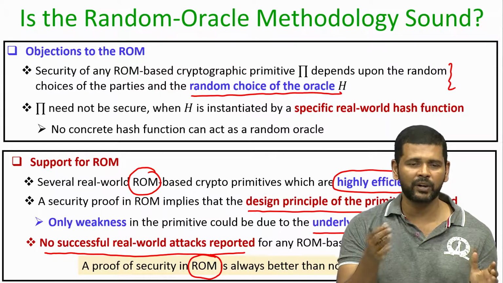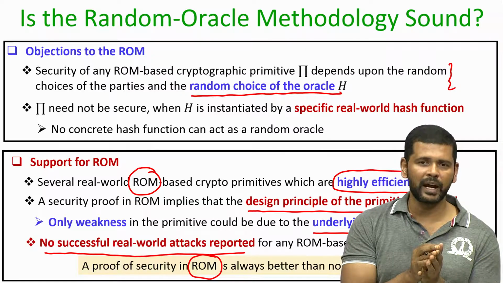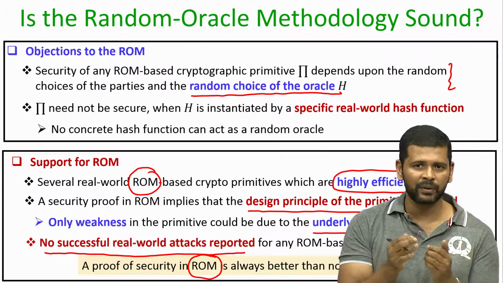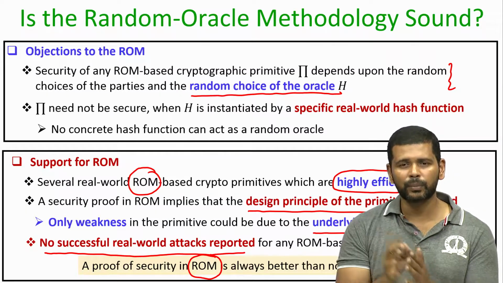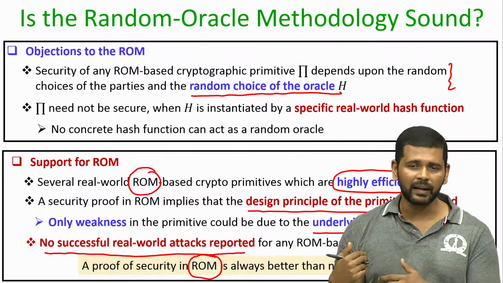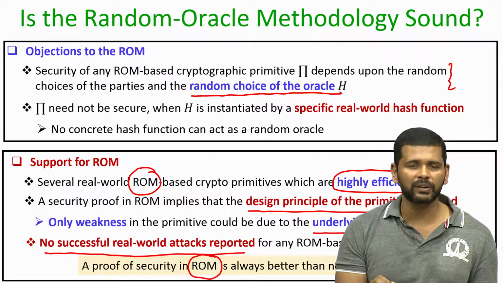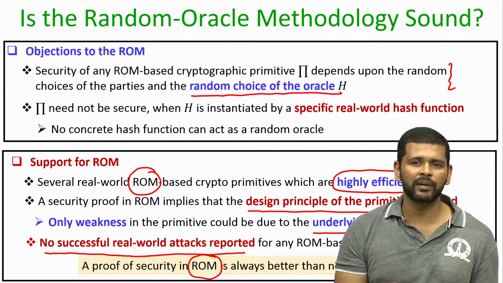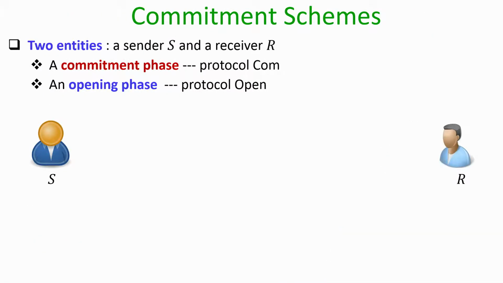So, basically you have a trade off. You have a trade off in the sense that if you have a construction based on a hash function that is highly efficient, but with no proof, whereas you have another construction for the same primitive with a proof in the standard model, but highly inefficient, then for the sake of efficiency we can prefer to go for the scheme based on the hash function whose proof is available in the random oracle model. So, let us see some cryptographic primitives which we can design using hash functions, for which the security proof can be given only in the random oracle model.